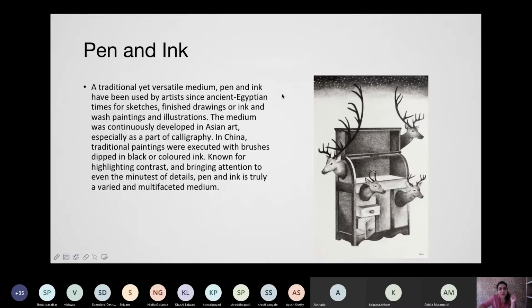So pen, say you must have come across this term called stippling. The stippling painting is a very time taking painting. It is very detailed, and it is generally done by people who are used to using ink and pen as a combination to make certain artworks.